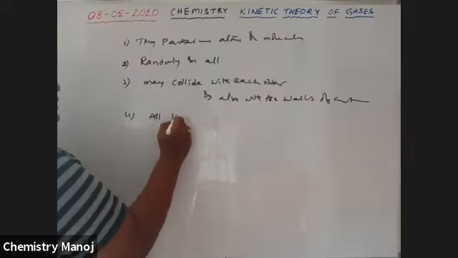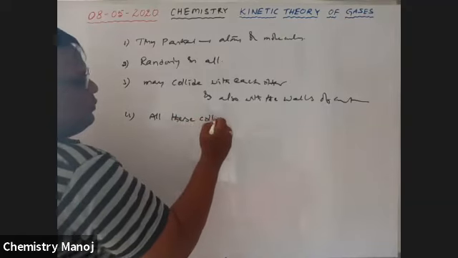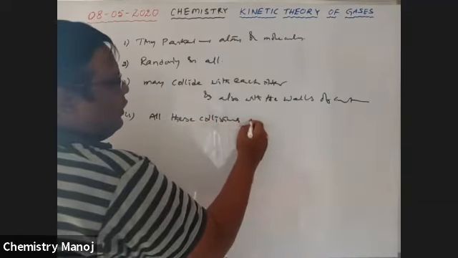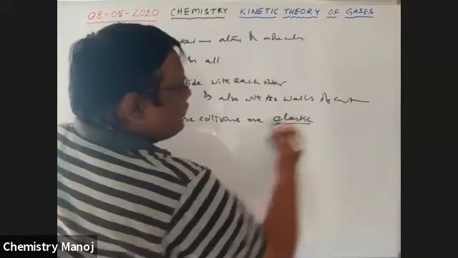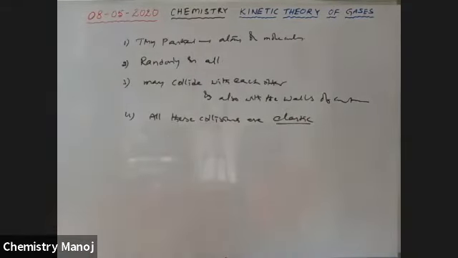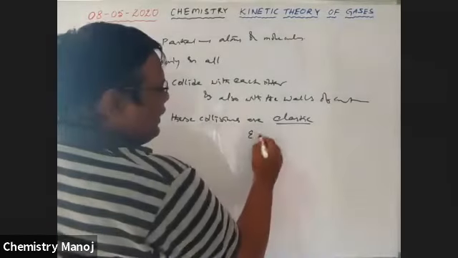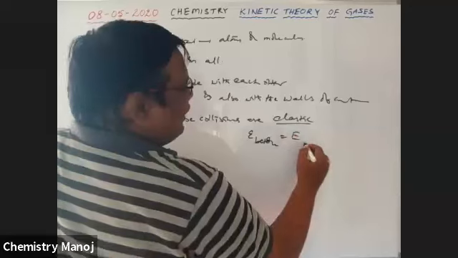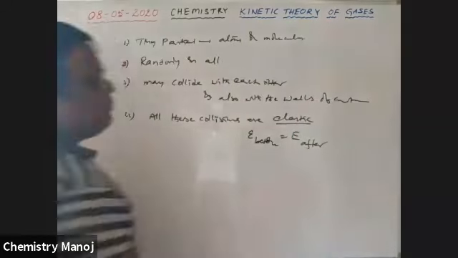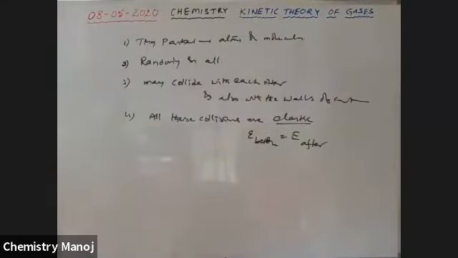Next point. All these collisions are elastic collisions. Elastic collisions mean energy before collision is equal to energy after collision, but there may be an exchange of energy.